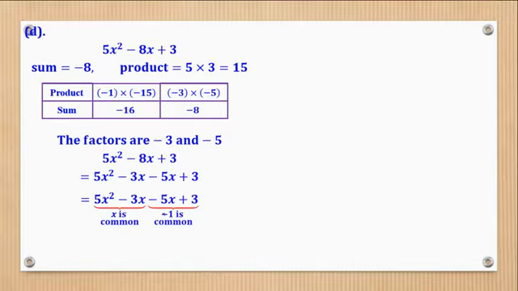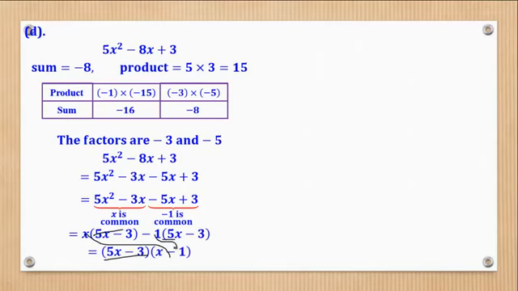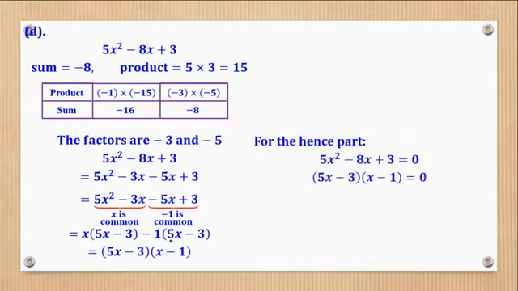Here the common factor is x, here the common factor is -1. So x, remove x here, remain with 5x, remove x here, remain with 3. Remove -1 here, remain with positive 5x. Remove -1 here, remain with -3. Then this bracket is the same, bring it out, here remain with x, here remain with -1. They will have factorized. Now for the hence part, you have to equate to 0.